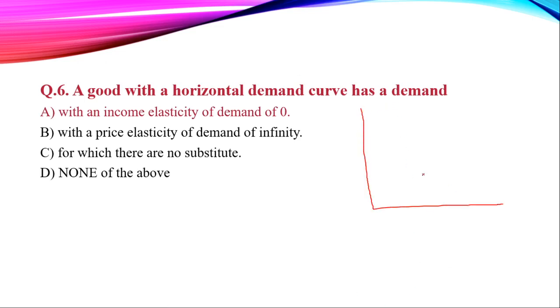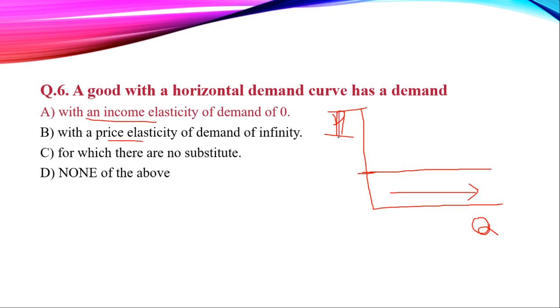See, what does a horizontal demand curve say? This is a horizontal demand curve. Here is Q, that is quantity demanded, and here is P. It means whatever the changes, there's no change in our price, but our quantity demanded increases. Instead of price we will take income here, because the income factor and the price factor are both at play.